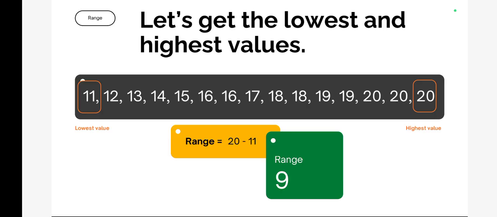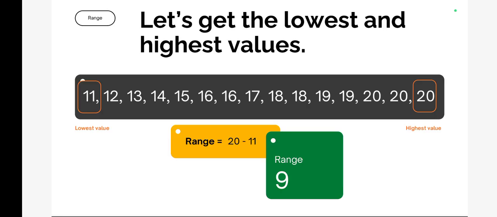So now I will give you one bonus tip, that is mode. So what is mode? Mode is the value that arrives most often in the data set. It means you need to see which number has arrived the most in this data set.